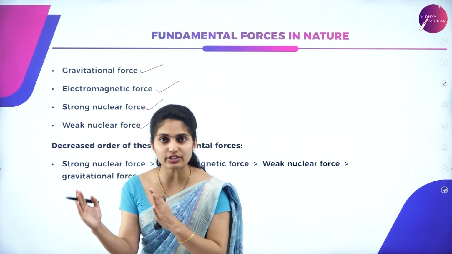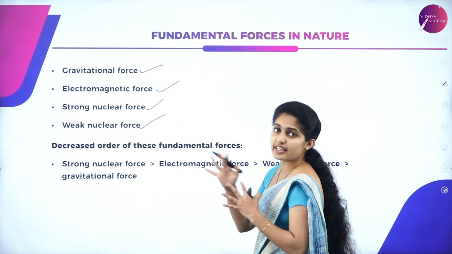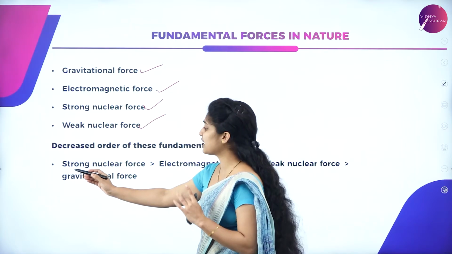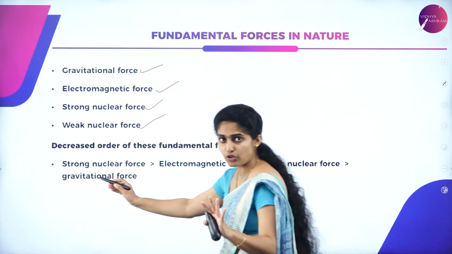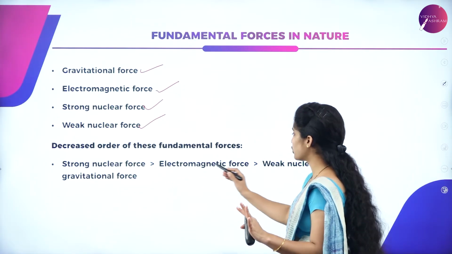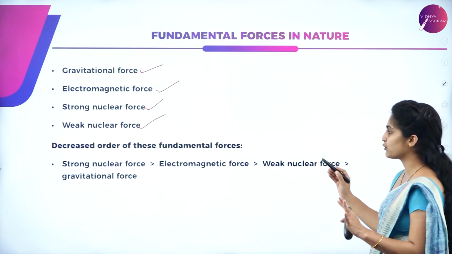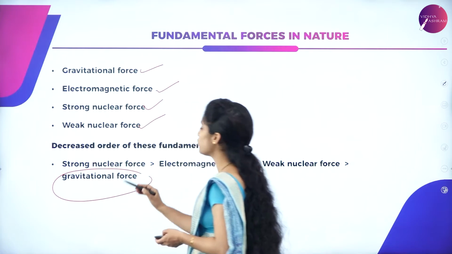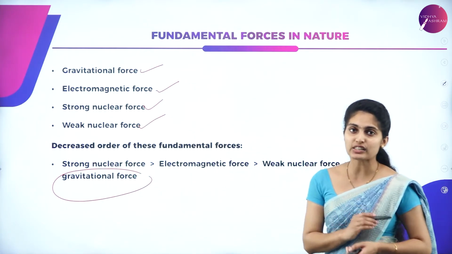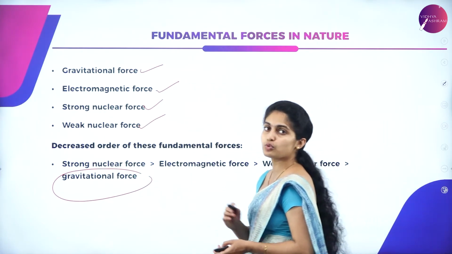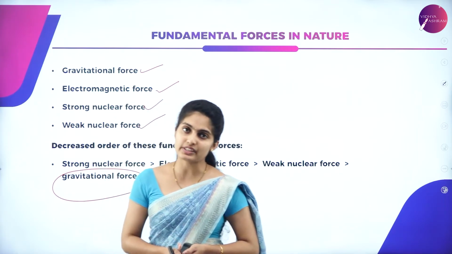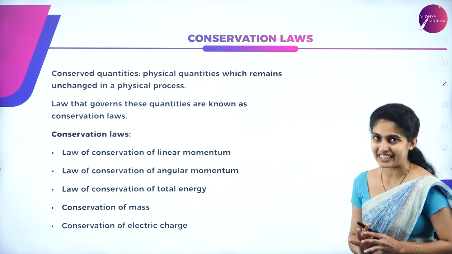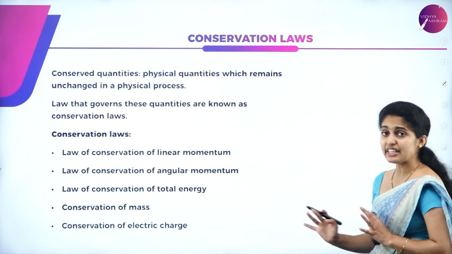Now we have to arrange them in order. In decreasing order, first, much stronger than any other force in nature, is the strong nuclear force, then comes the electromagnetic force, then the weak nuclear force, and finally the gravitational force, which is considered to be the weakest force in nature, while the strong nuclear force is the strongest force in nature. So that is all about the 4 fundamental forces in nature that you have to learn, and it is a very important concept as well.